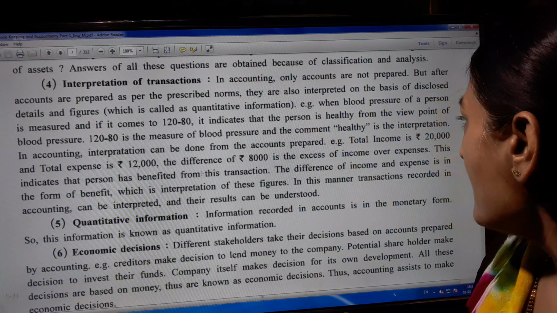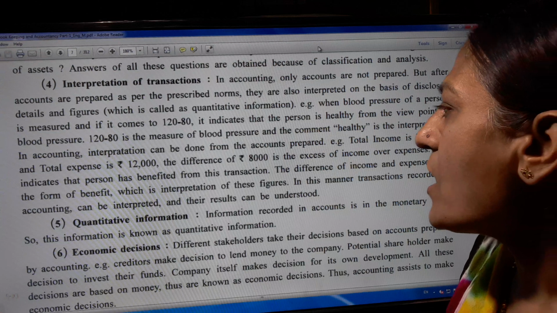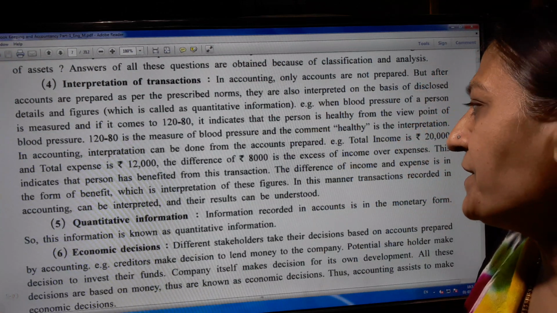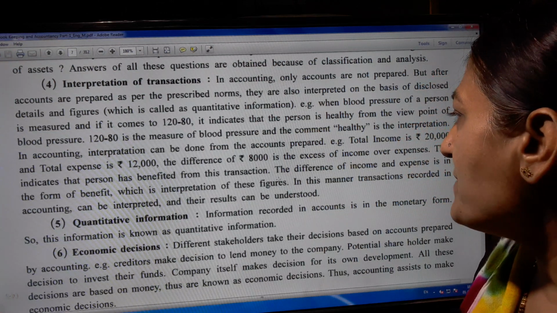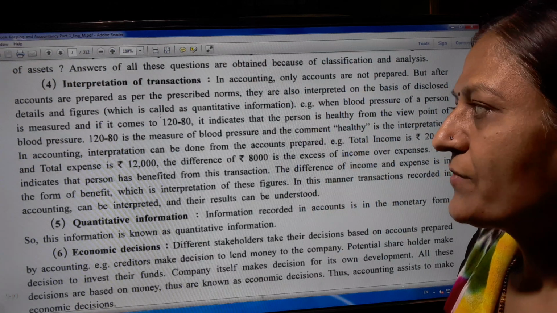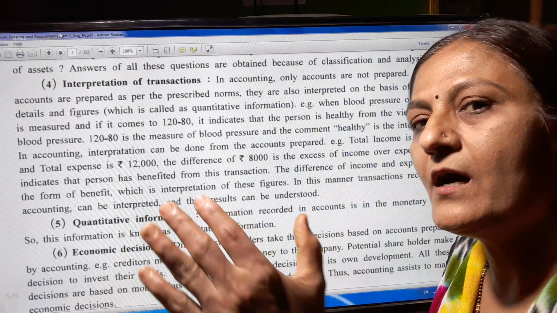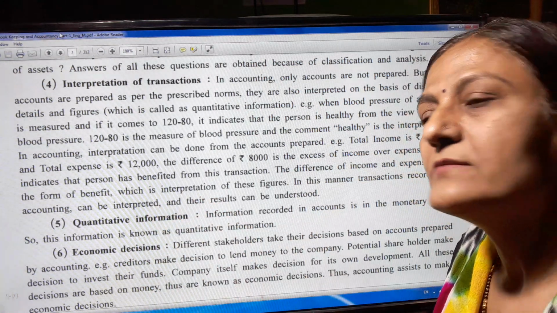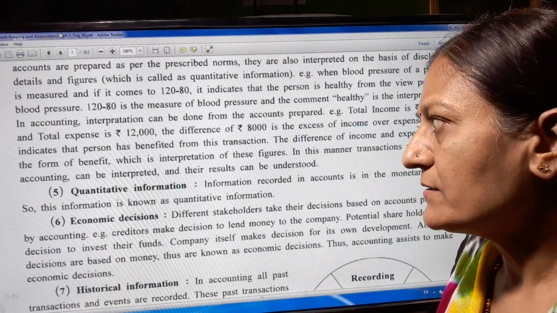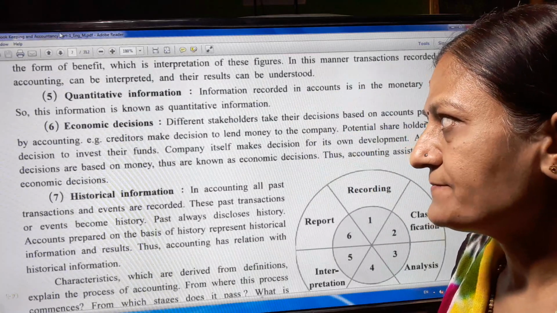In this manner, transactions recorded in accounting can be interpreted and the results understood. When income and expenses are given, we understand whether there is a gain or loss.